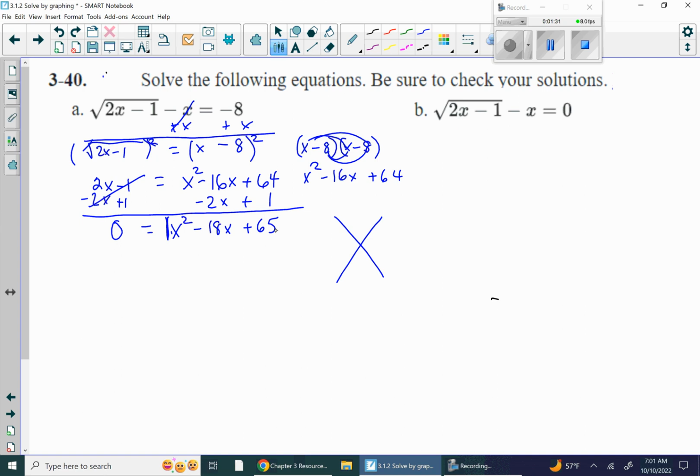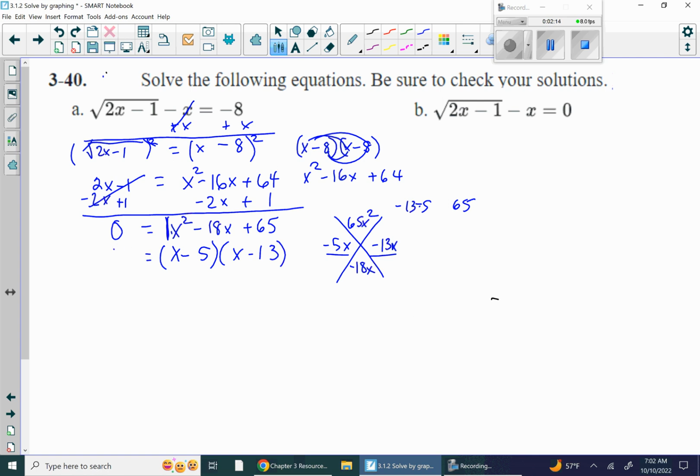I get x squared times 65, so 65x squared, and negative 18x is my b. I'm looking for two numbers multiplying to 65 but adding to negative 18. 65 and 1, 5 and 13, I believe. 13 times 5 is 65. So negative 13 and negative 5 multiply to 65, and negative 13 plus negative 5 is negative 18. So negative 13x, oh my gosh, that worked out nicely, minus 5x. Okay, so that means our factorization is x minus 5 and x minus 13.